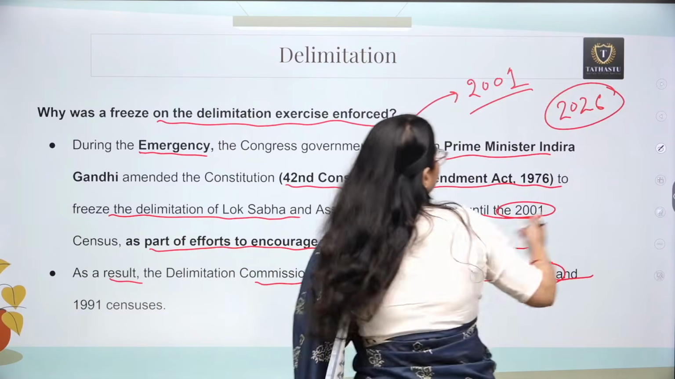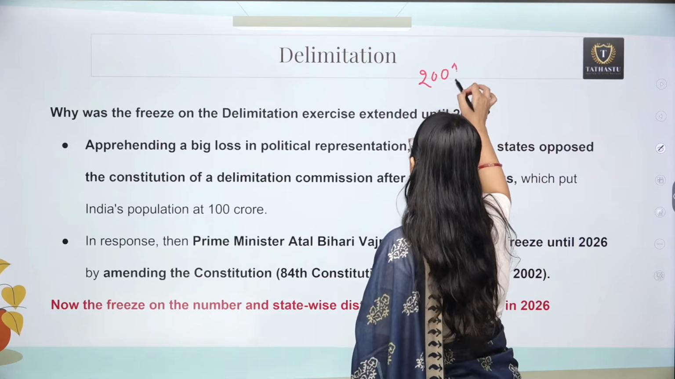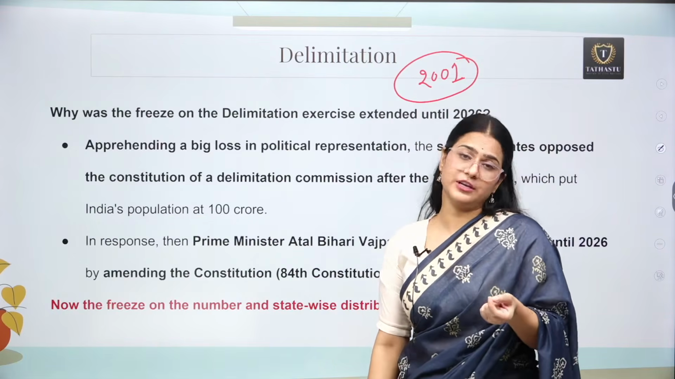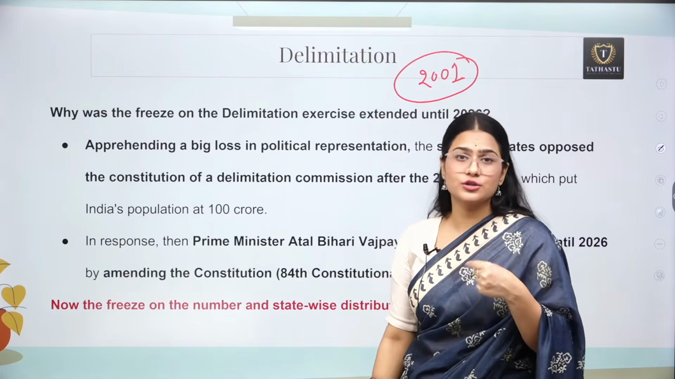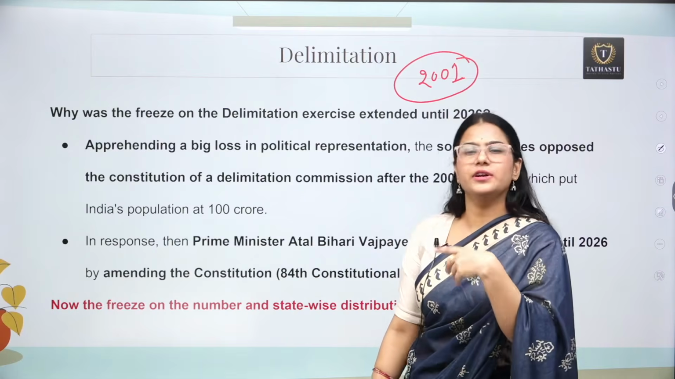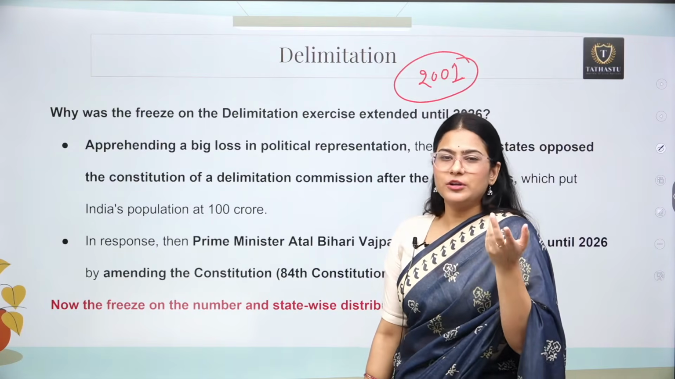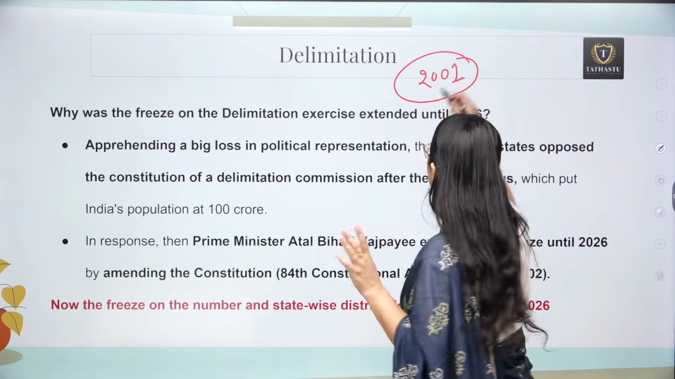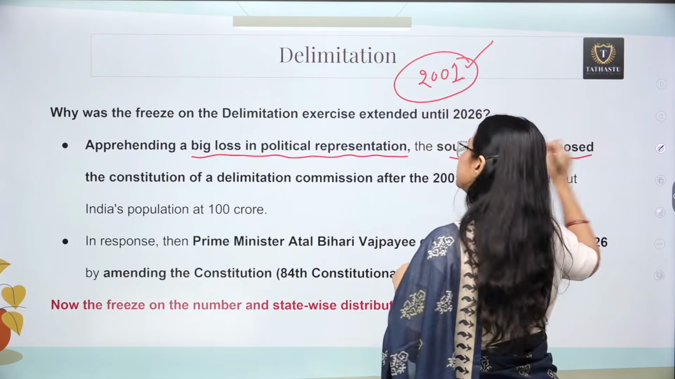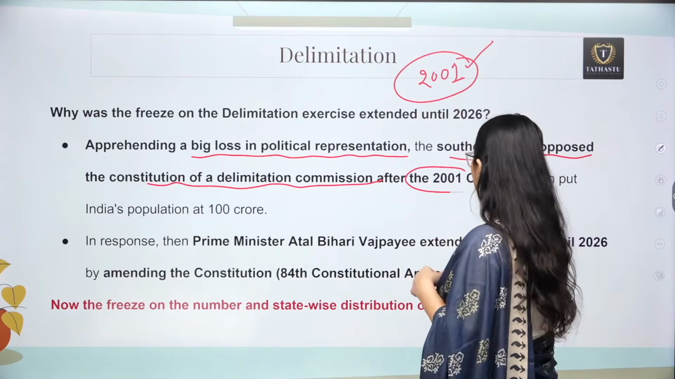Now what happened after that? Obviously, when the year 2001 arrived, the southern states were not very happy, and they were again fearful that delimitation was going to happen. The same fear they have right now, the same kind of debate was there at the political level in 2001 also. Apprehending a big loss in political representation, the southern states opposed the constitution of a delimitation commission after the 2001 census.